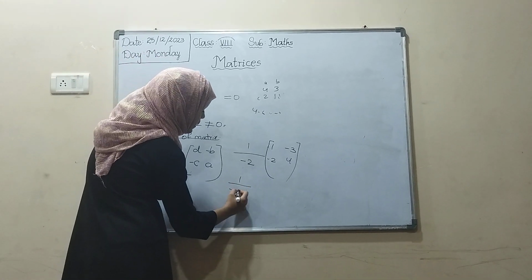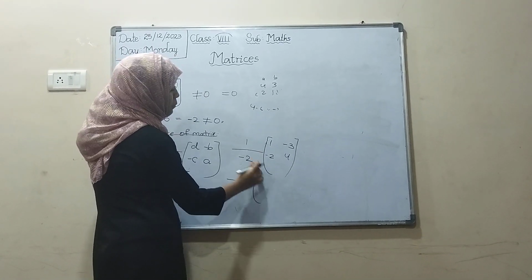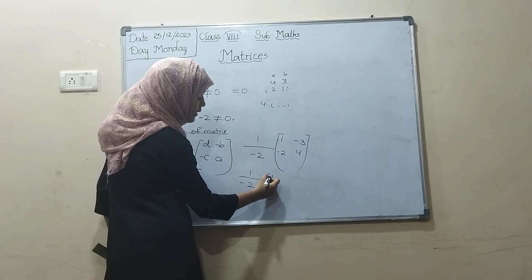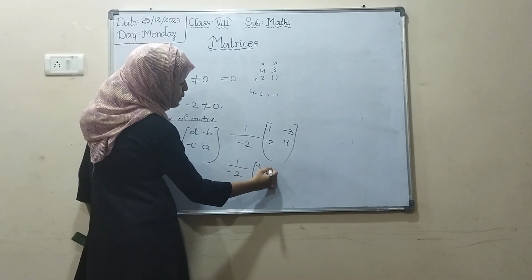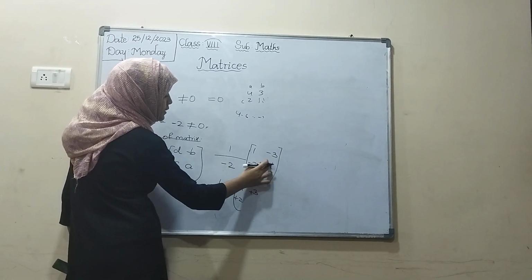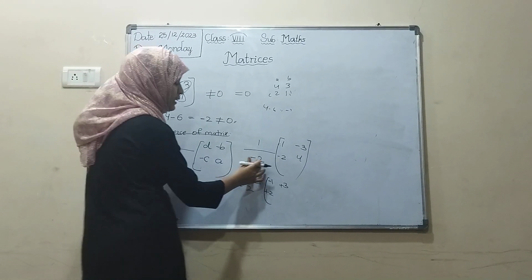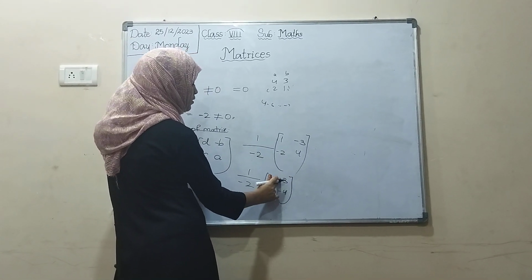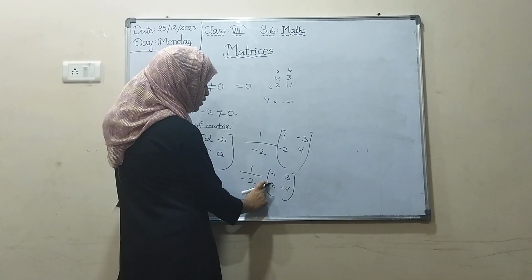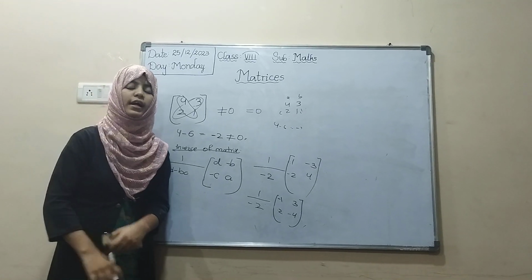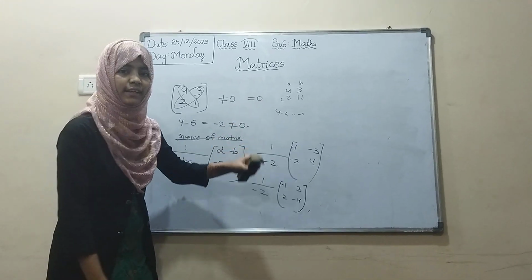1 by minus 2. Minus into minus is plus. Minus into plus is minus. So minus 1. Minus into minus, plus 3. Minus into minus, plus 2. Minus into plus, minus. So if you don't write the plus sign also, nothing will happen. This is the inverse of matrix. Hope you guys understand the topic of matrix. Thank you.